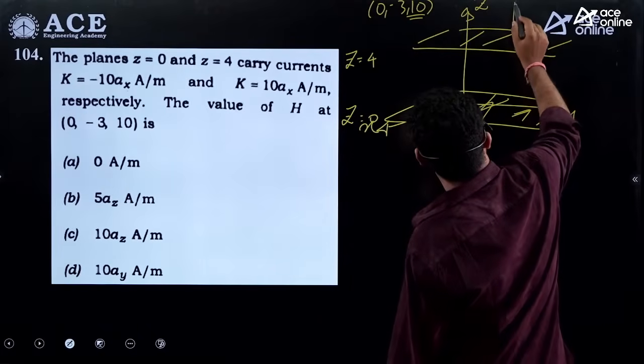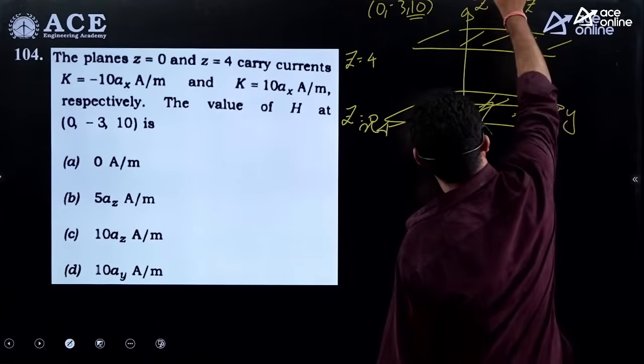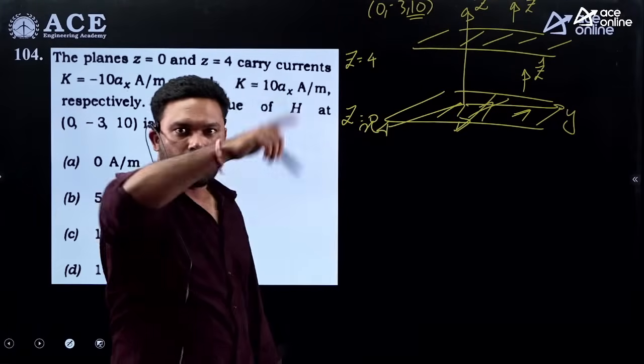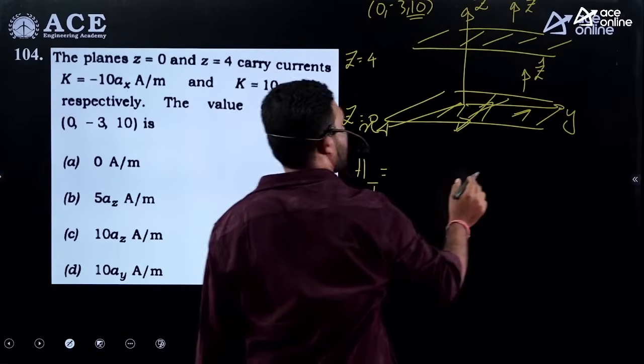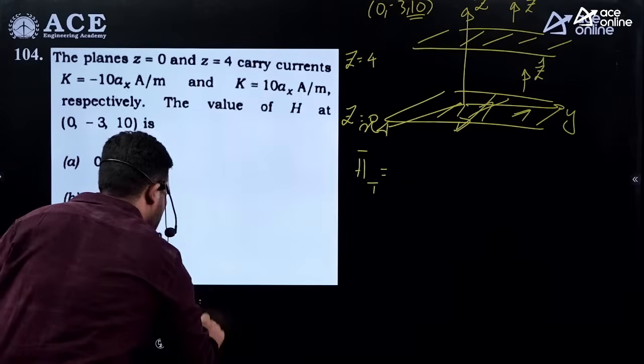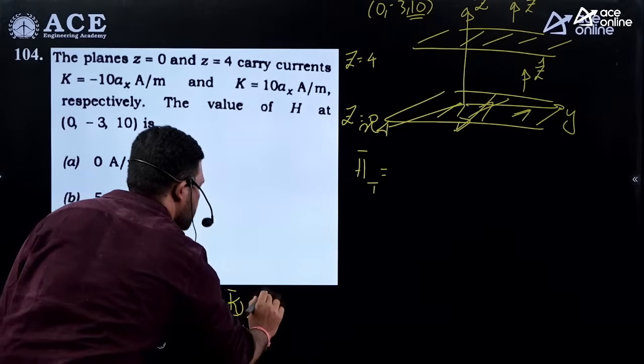Fine. So what is the normal here? The normal here is z cap, and here also z cap. So the magnetic field is due to the sum of those two sheets. H total is equal to, what is the formula, guys? H is equal to K by 2 cross n cap.